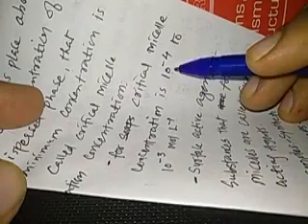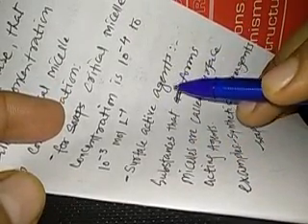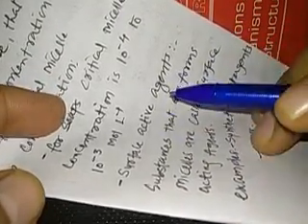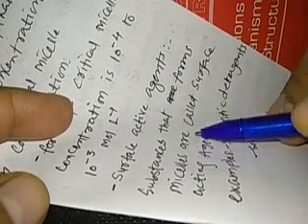For soap, the critical micelle concentration is 10 to the power minus 4 to 10 to the power minus 3 mole per liter. Surface active agents. Let us understand what surface active agents are. Substances that form micelles are called surface active agents, and examples are synthetic detergents and synthetic soaps. They are the examples of this kind of substance.